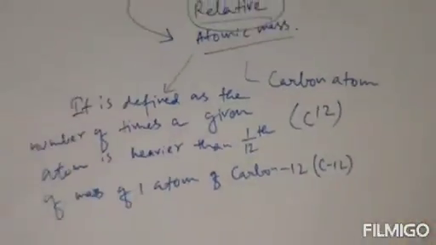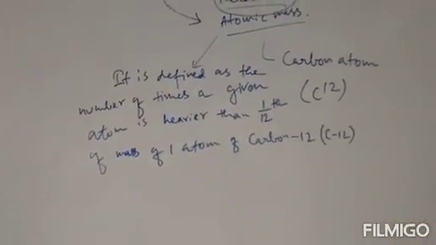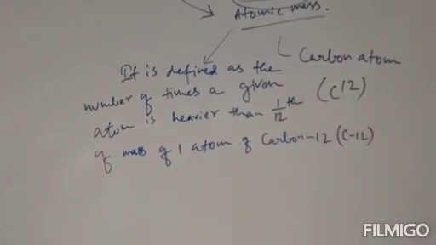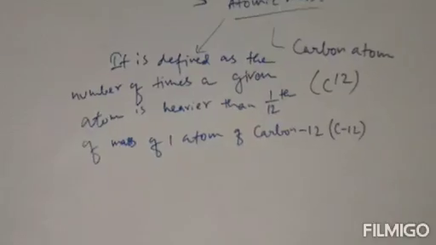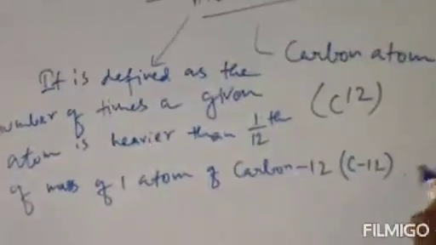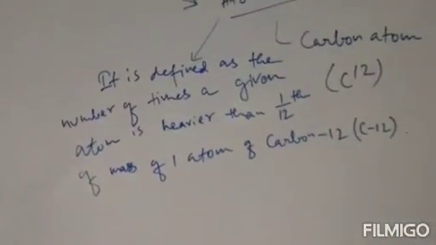This is the definition of relative atomic mass. That is, it is defined as the number of times a given atom is heavier than 1/12th mass of one atom of carbon 12.